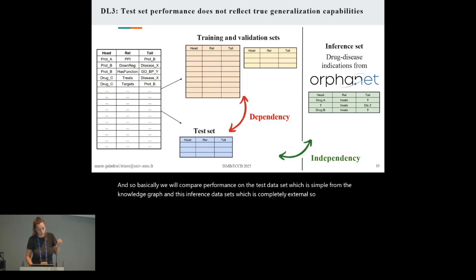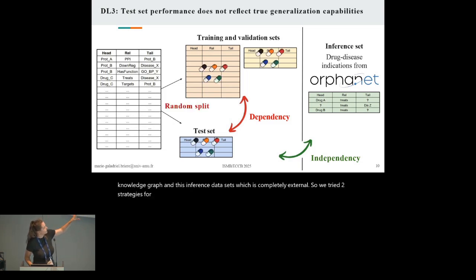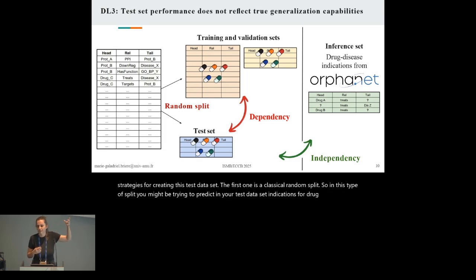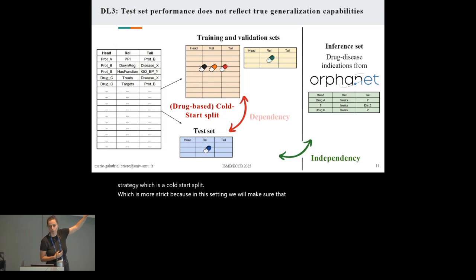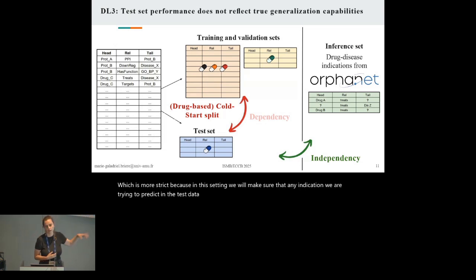We tried 2 strategies for creating this test dataset. The first one is a classical random split. In this type of split, you might be trying to predict in your test dataset indications for drugs which have already been indicated for other diseases in the training dataset. We also have another strategy, which is the cold start split, which is more strict because in this setting, we make sure that any indication we are trying to predict in the test dataset is regarding drugs that have never been indicated in the training dataset. And we do that both for drugs and diseases.